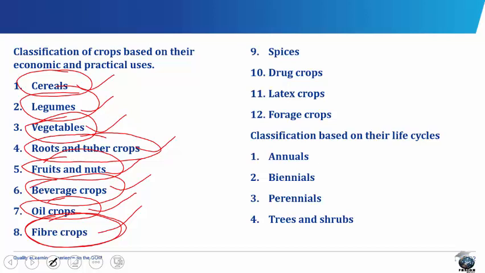We also have spices, drug crops, latex crops, and forage crops as crops classified based on their economic and practical uses.